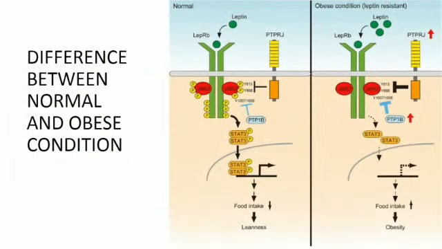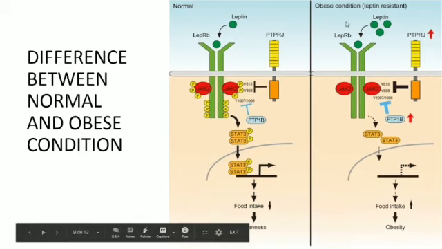Now we will discuss the difference between normal and obese conditions. In the normal condition, leptin comes and binds to the receptor. As a result, the JAK protein is phosphorylated and will phosphorylate the cytosolic domain as well, and then the dimer will form and enter into the nucleus. As a result, we get a cellular response where we take less food, which results in leanness.